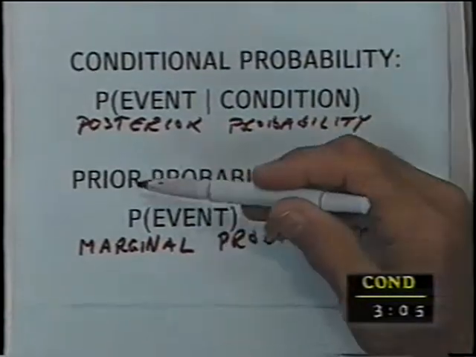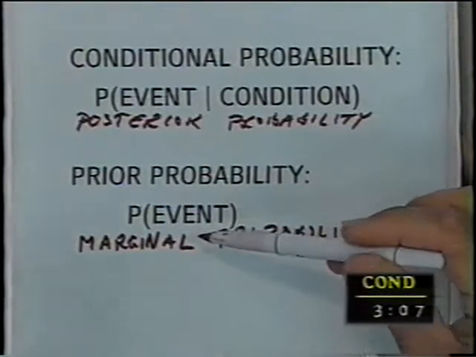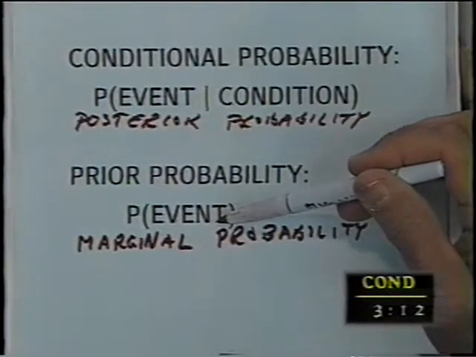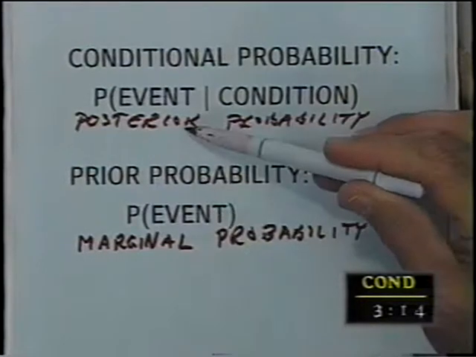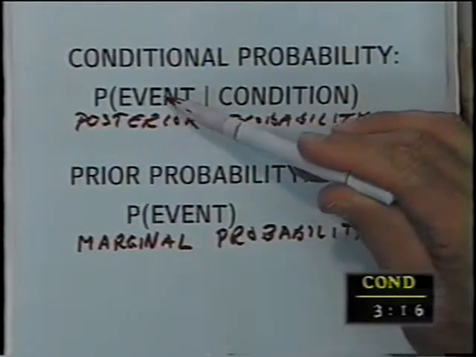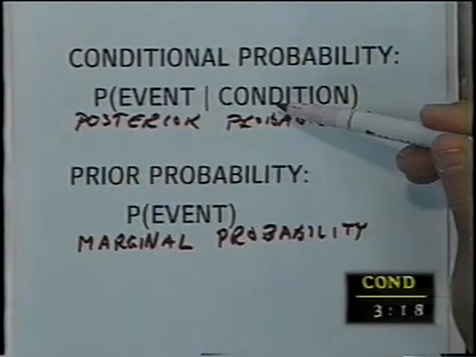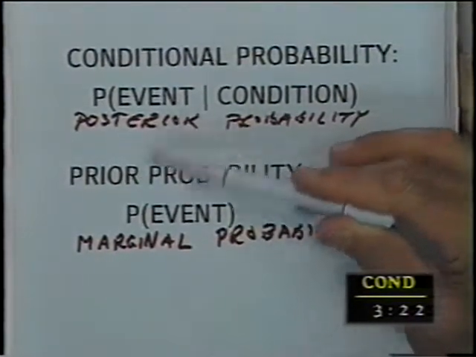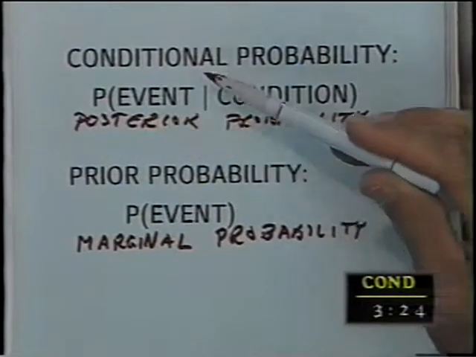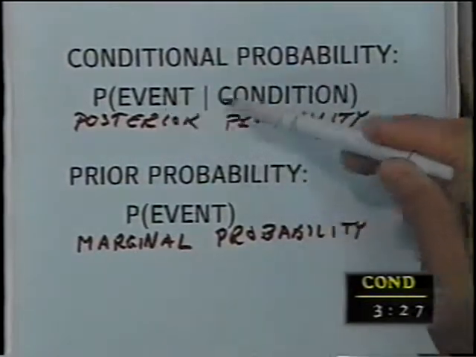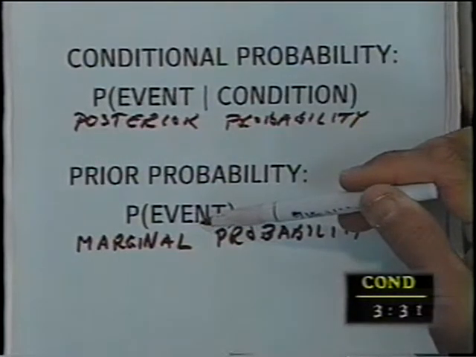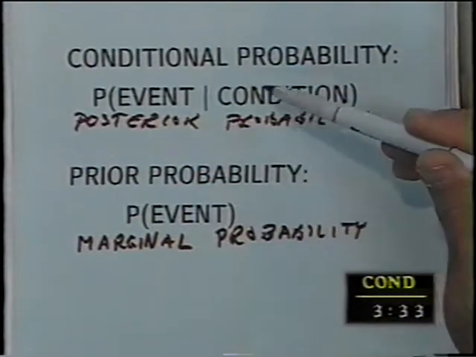And the reason is, if you say this is prior, meaning this is the probability of the event before I see the condition, then this posterior probability is the probability of the event after I see the condition. So that's why they use posterior as opposed to prior in some situations. In other situations, this is a conditional probability, because it's got a condition. This is what we call the marginal probability. It really doesn't depend on the other variable.